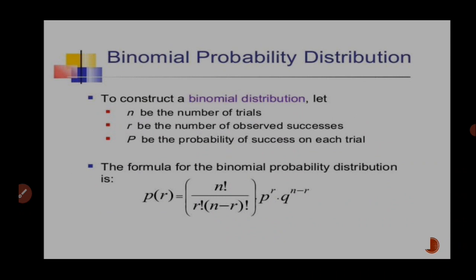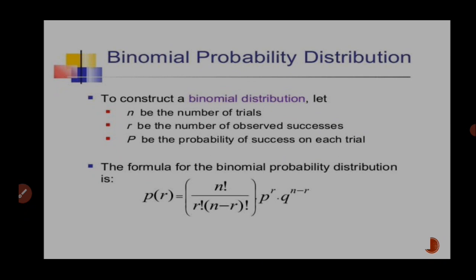Binomial probability distribution. If you want to construct a binomial probability distribution, we have to assume at least 3 things: n be the number of trials, r be the number of observed successes, and p the probability of success in each trial.